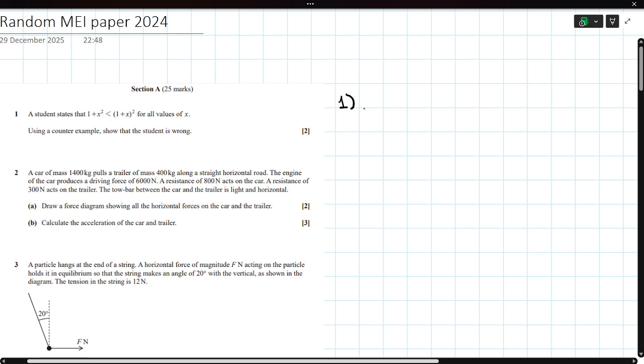Student states that 1 plus x squared is less than 1 plus x all squared for all values of x. Using a counterexample, show that the student is wrong. So that's the statement.